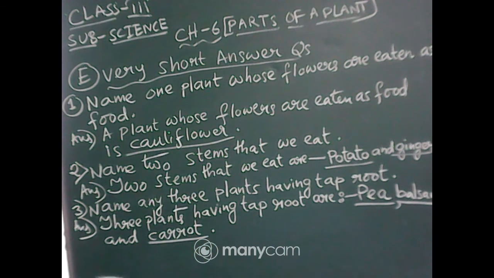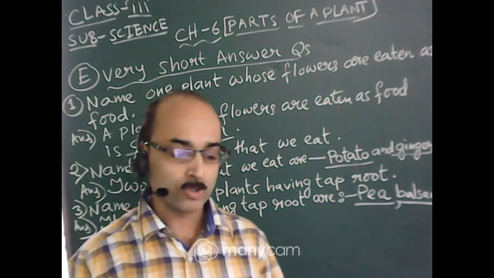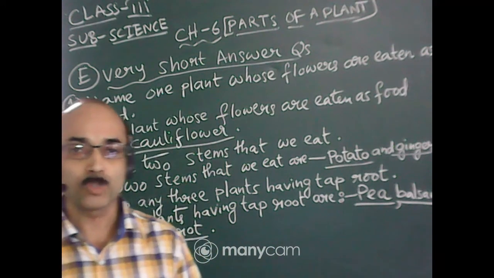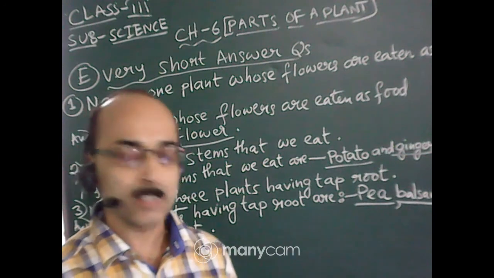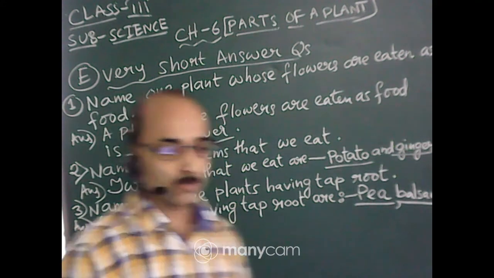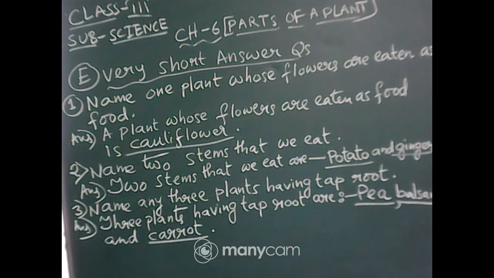So three plants having taproot are pea, balsam, and carrot. Okay. Now next question, question number 4.